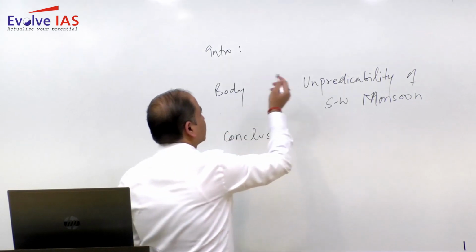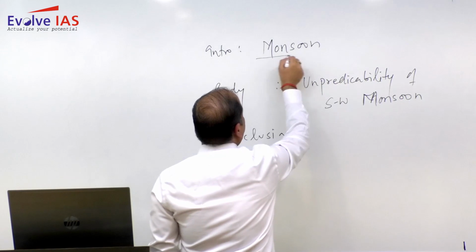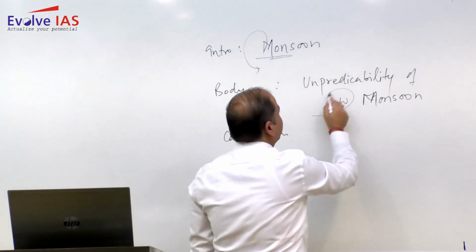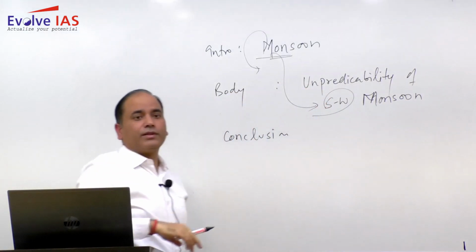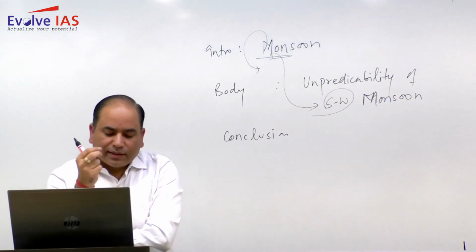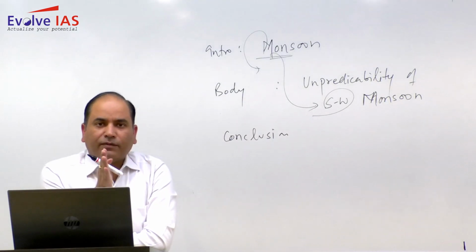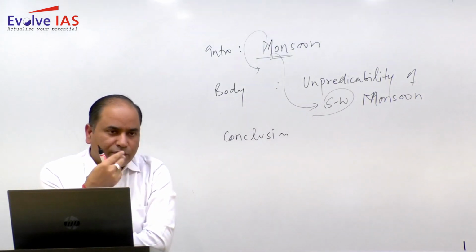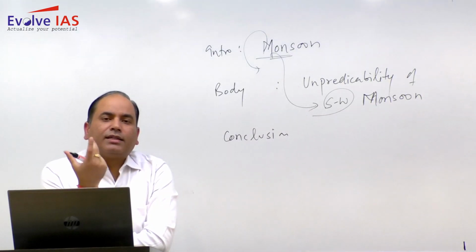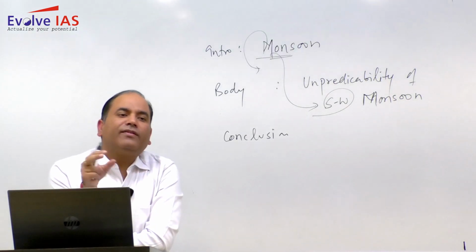So in the introduction, the best way to start is to give a brief idea about the monsoon, and make sure when you write about the monsoon that it is the seasonal reversal of the wind. So it is important that you write within the backdrop of southwesterly winds. Now, it is asking why it is unpredictable. So when you write about the unpredictability, first of all you need to tell the features. You need to tell that the monsoon is a phenomenon which is simply considered the resultant of differential heating, but this monsoon is being affected by so many phenomena.